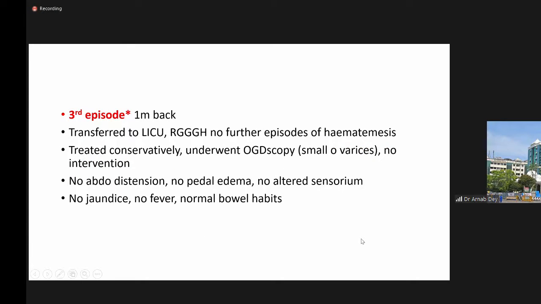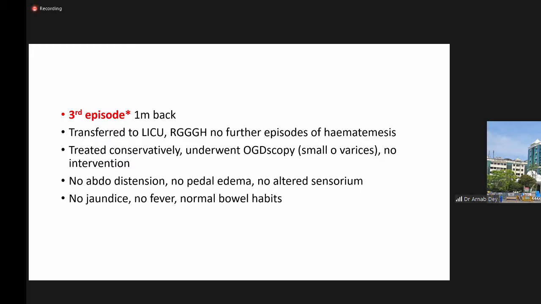His third episode was 1 month back. He was transferred to our unit, our liver intensive care unit. There were no further episodes of hematemesis after he was transferred. He was treated conservatively. He underwent OGD-scopy. At this time, it was small esophageal varices, and he didn't undergo any intervention.